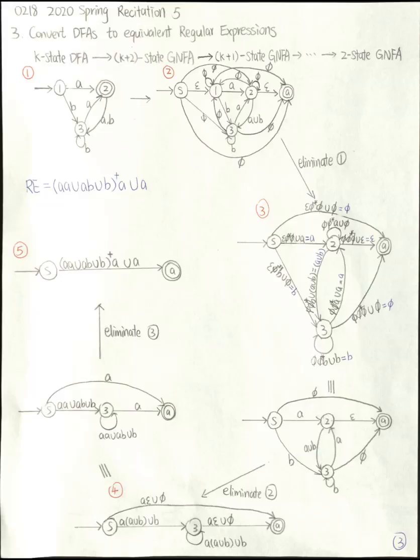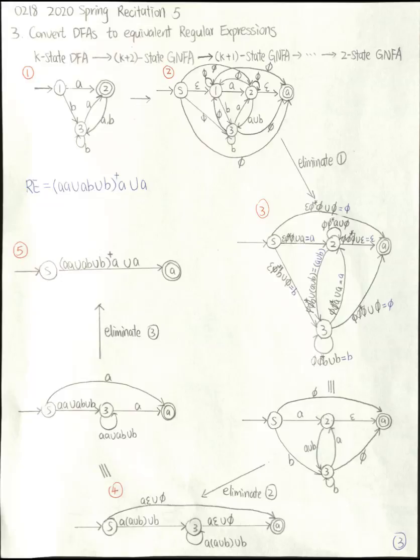I recommend that you pause this video and check the details in graph 3. Now if you understand each regular expression on each transition in graph 3, we draw a clean version of that graph and continue with the next elimination.